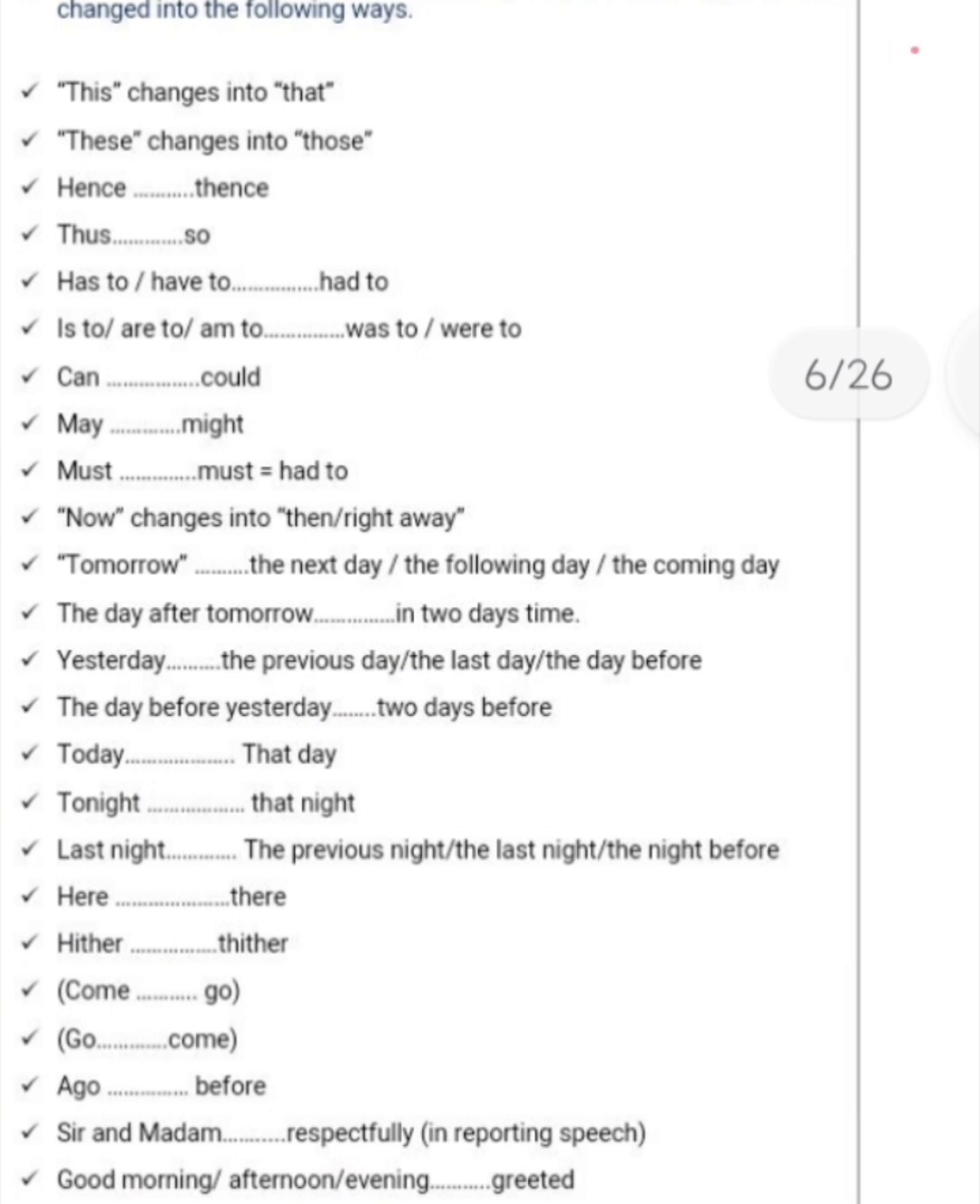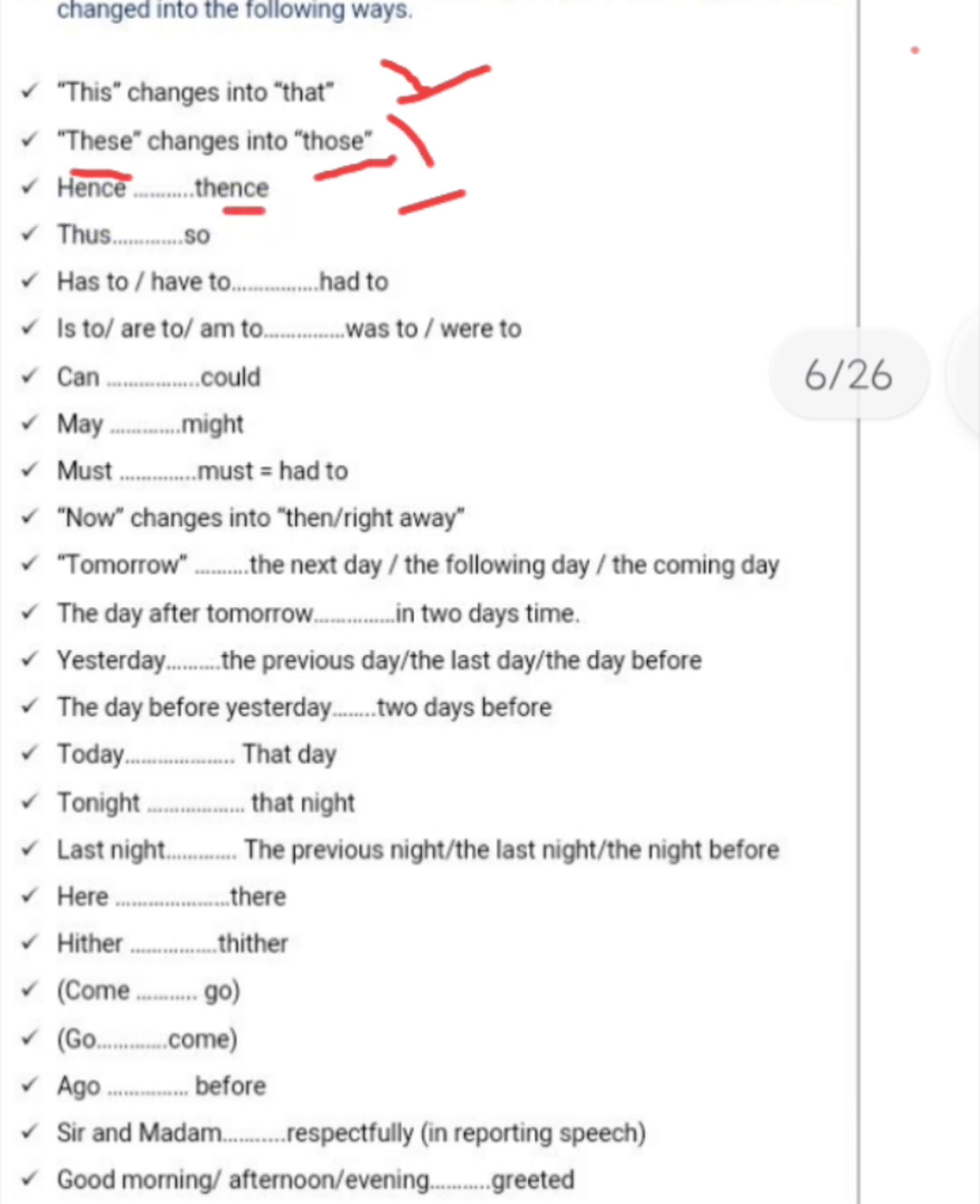Now there are some rules of changing here and now words. This changes into that, these changes into those. When they come into direct speech, we change them into indirect speech according to these rules. When this comes into direct speech, we change it into that. When these comes into direct speech, we change it into those in indirect speech.